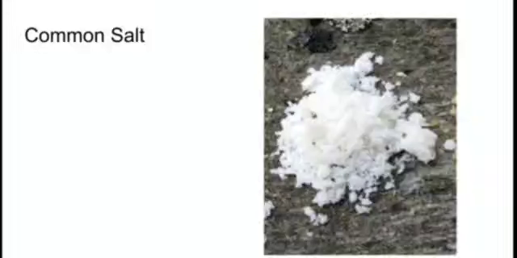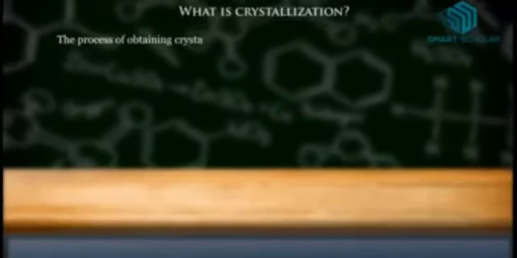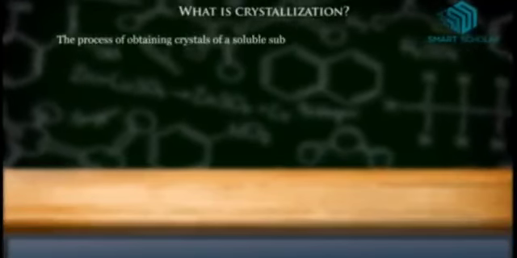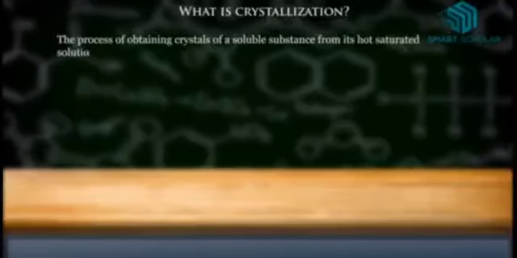Here is an experiment to see how crystallization occurs: an experiment to grow crystals of copper sulfate. What is crystallization? The process of obtaining crystals of a soluble substance from its hot saturated solution is called crystallization.